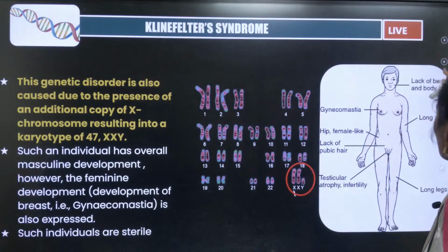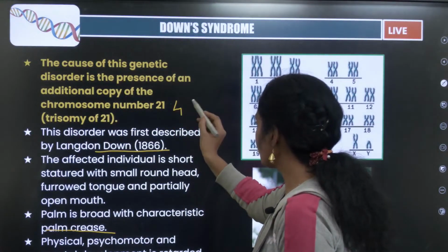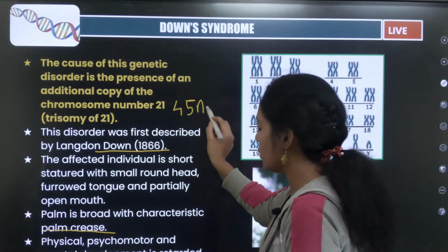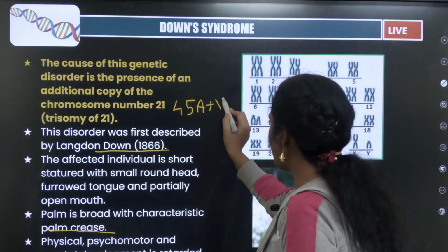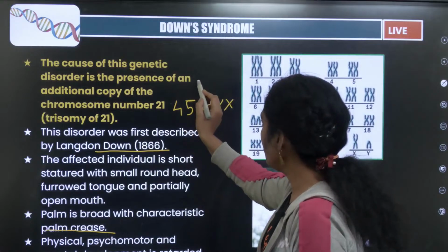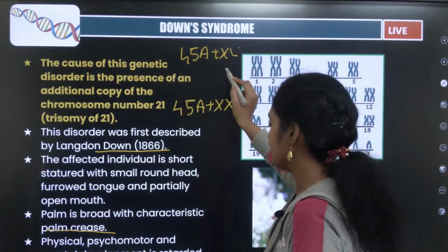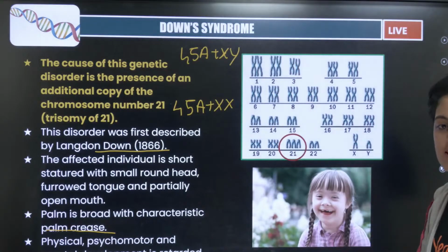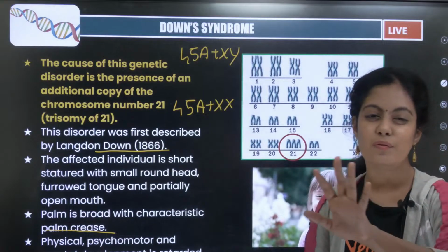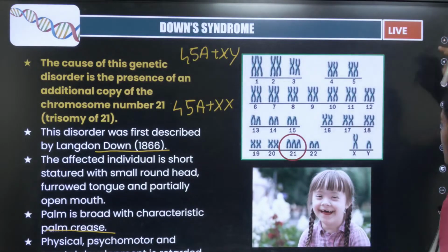So the karyotype of Down syndrome is very, very important. It is 45 autosomes. Correct? 44 plus the extra one makes 45, plus XX if it is a female, or 45 autosomes plus XY. Simple. This is very important, students, from your exam point of view. So it's a trisomy 21. Which of the following is called trisomy 21? That can be a question. Okay, now we shall proceed.